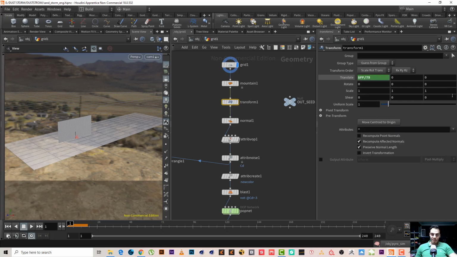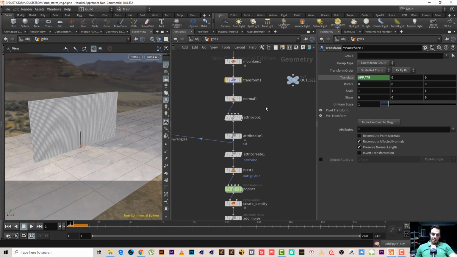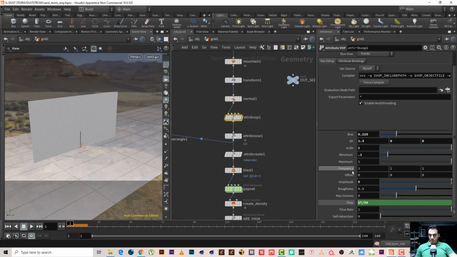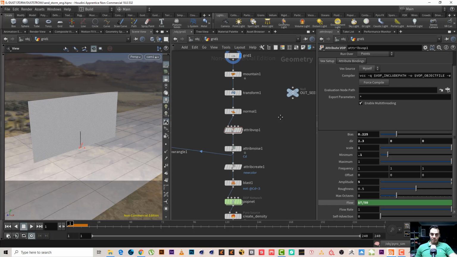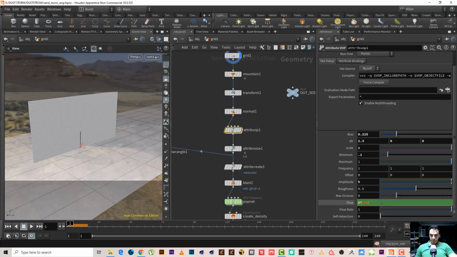Second, maybe we can use it for the scale. Maybe we can rescale this one to make it bigger or smaller. But you know what? I'm not going to do this. Maybe the attribute. Maybe I put it in here. Let me copy this one, plus rand. This one. Let me copy it and paste it here. Rand plus this number. So it gives us a completely different number every time.